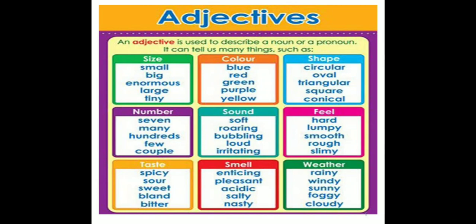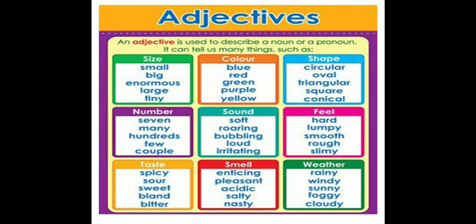An adjective is used to describe a noun or a pronoun, as we have just discussed, and it can tell us many things such as size, color, shape, number, sound, feel, taste, smell and weather. For example, size means small, big, enormous, large, tiny.